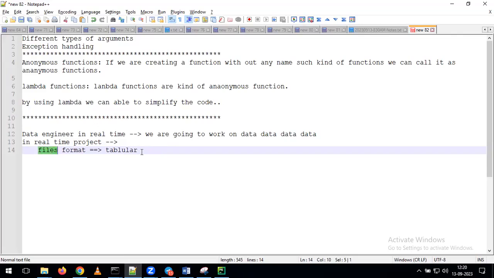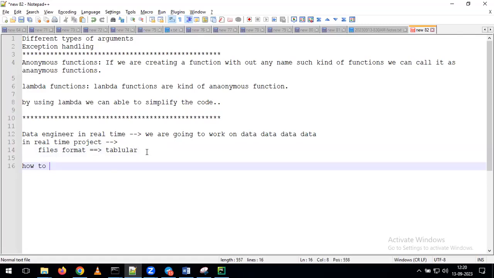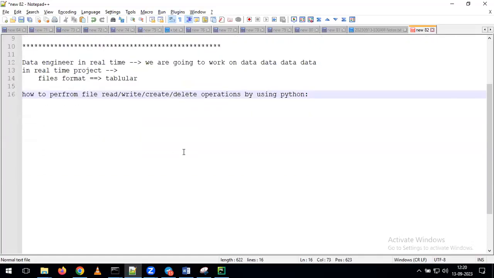For that reason, as part of learning Python, we need to understand how to perform file read, write, create, and delete operations using Python. Because in real time, obviously you are going to work on files only. So we need to understand how to perform read, write, create, and delete operations on a file with the help of Python.